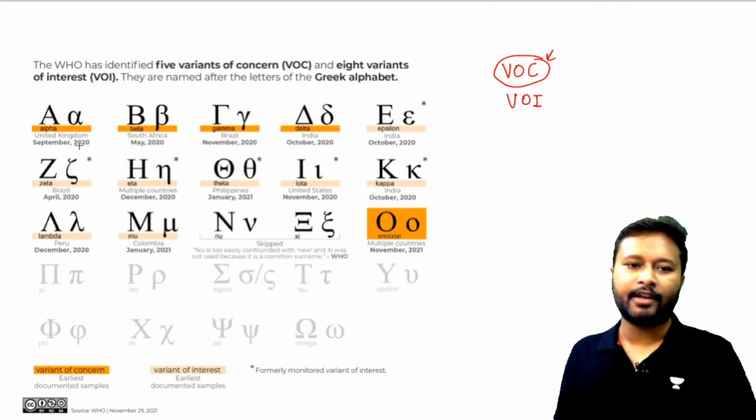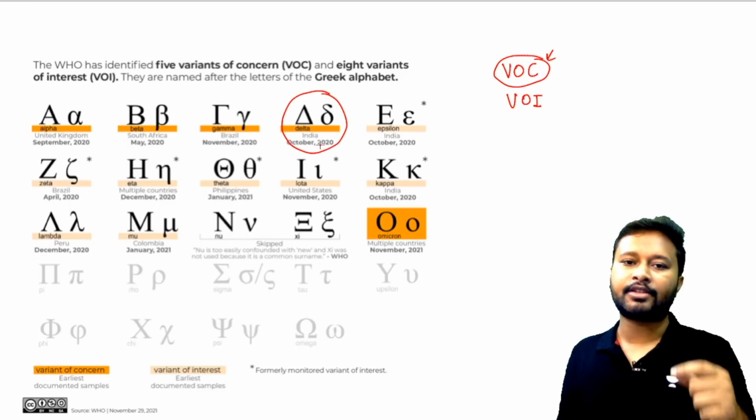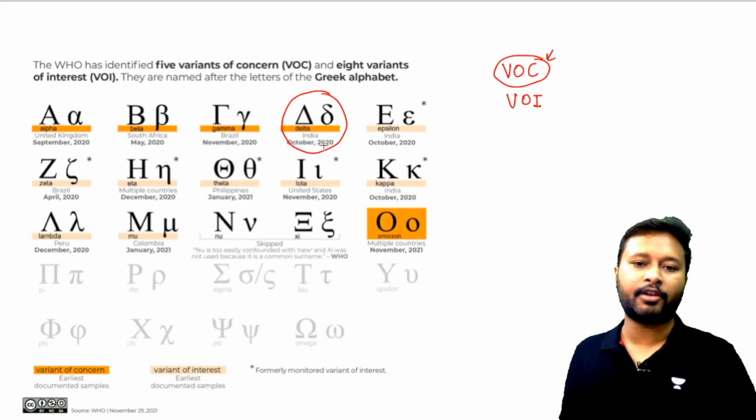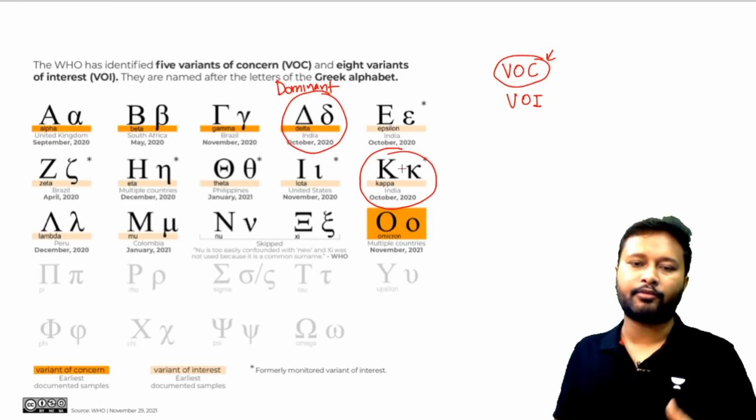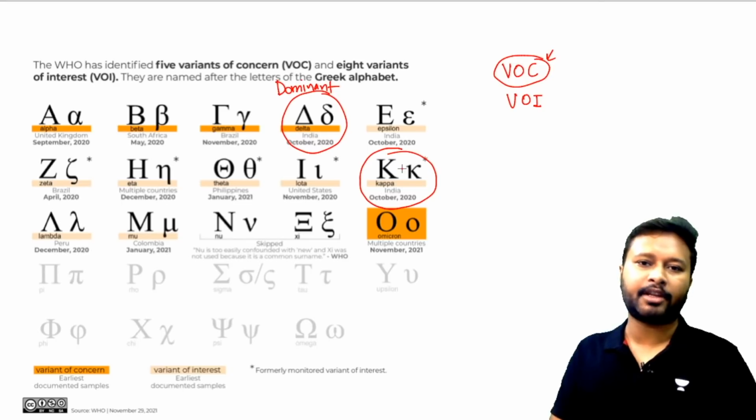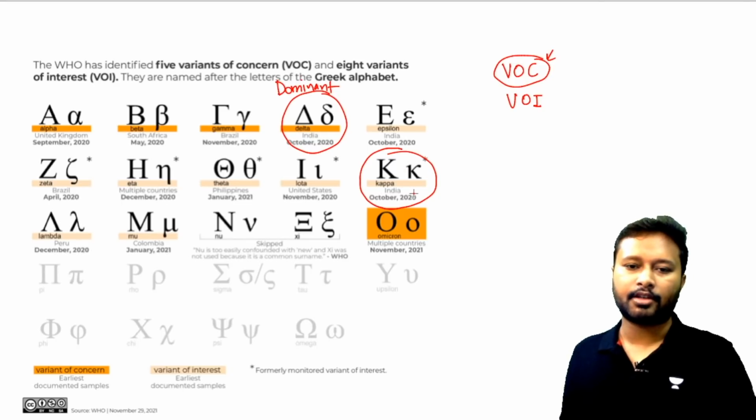You can see on the slide the places written from where they have evolved. Like in India we have already seen the Delta variant. The virus we faced during the second COVID wave was majorly the Delta variant, and it was a dominant variant. Also in India we saw the Kappa variant, but it was not that much of a matter of concern, so it was kept only as a variant of interest, not a variant of concern. So these were the two variants which mutated in India.